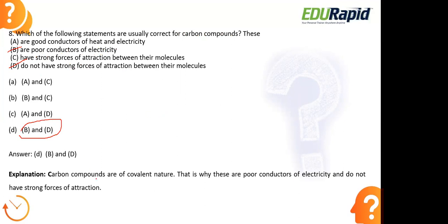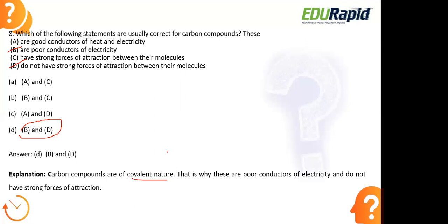Because these carbon compounds are covalent in nature, they usually share the electrons between themselves. Okay, partial sharing of electrons between the atoms. That is what this covalent nature is, and that can be found here in the carbon compounds. Because of this covalent nature, they are poor conductors because they cannot completely take in the electrons. It is only a partial share between the atoms.